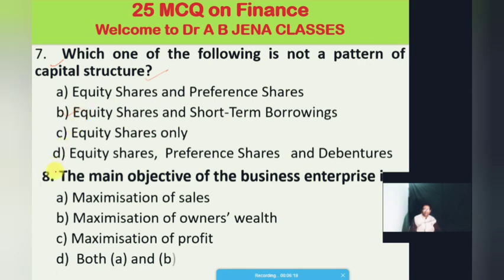Now we will move towards the eighth MCQ. The main objective of a business enterprise is: A, maximization of sales; B, maximization of owner's wealth; C, maximization of profit; D, both A and B. Just guess what will be the right answer. The right answer is the maximization of owner's wealth. The main objective of a business organization or a firm is to maximize the owner's equity or owner's wealth.